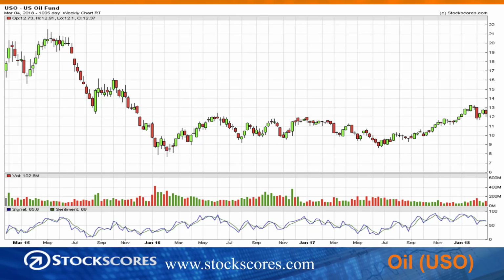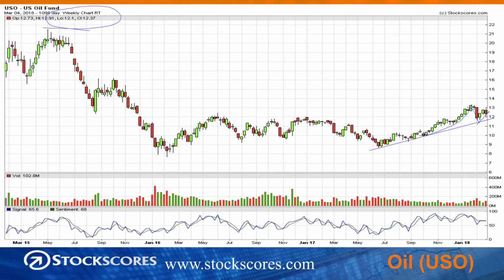And on to oil, something else that benefits from a weak US dollar. There was our trend line. We ran away from it, overbought. Keep in mind this is a weekly chart here, so this is going back 3 years. We ran away from it. We've pulled back to the trend line, and now we're trying to go again.